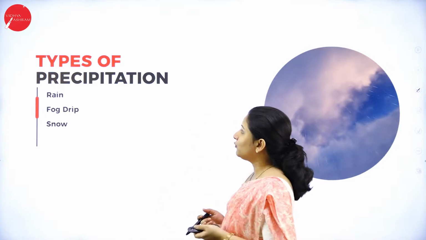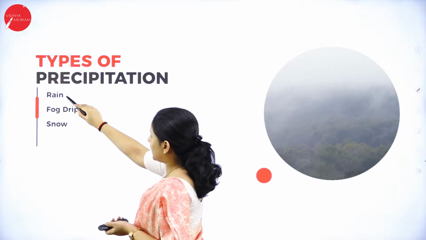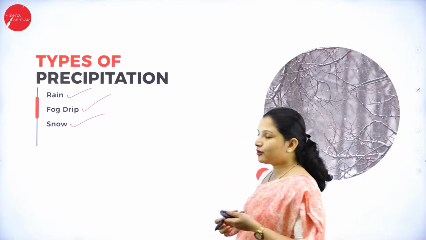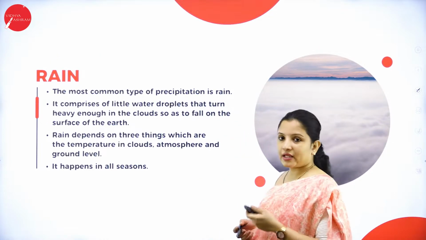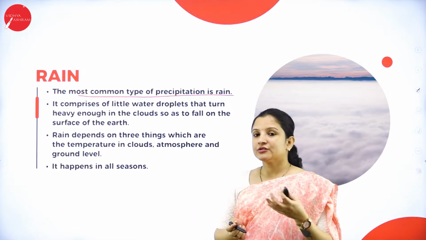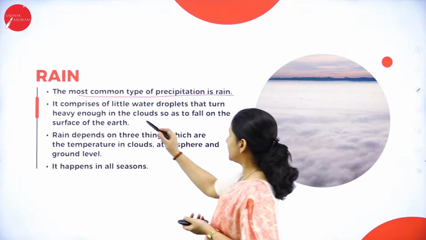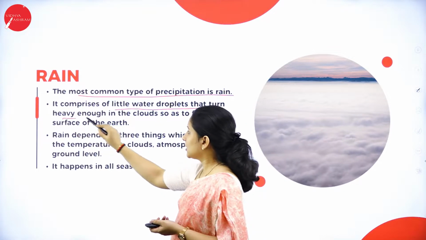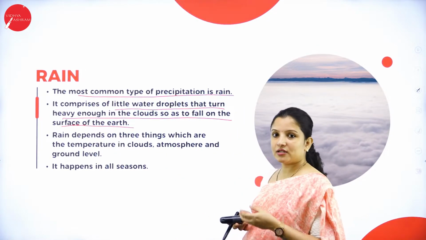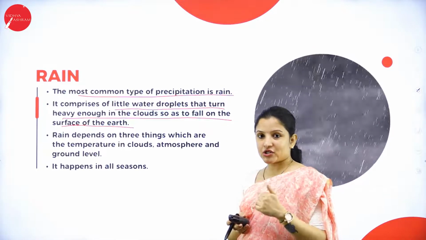So next, let's see the different types of precipitation. Precipitation is mainly of three types. The main one is rain, the other one is fog drip, and the third one is snow. So let's study these three, starting with rain. Rain is the most common type of precipitation because it is seen throughout the globe. Snow, we don't find throughout the globe. Rain comprises little water droplets that turn heavy in the clouds so as to fall onto the surface of the earth. That is how rain occurs, wherein heavy droplets are formed, which come down from the clouds and reach the earth.